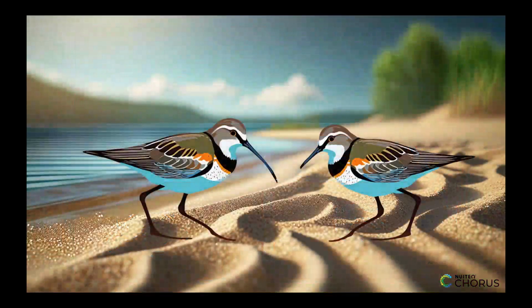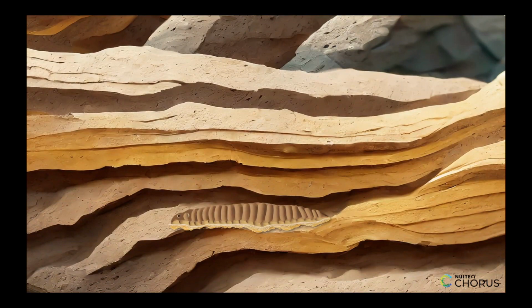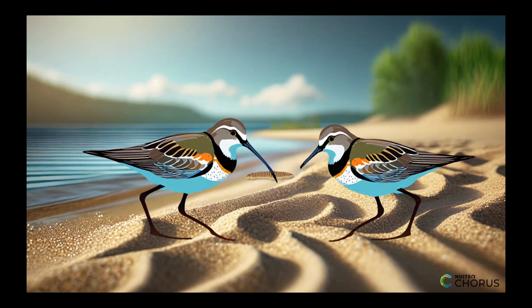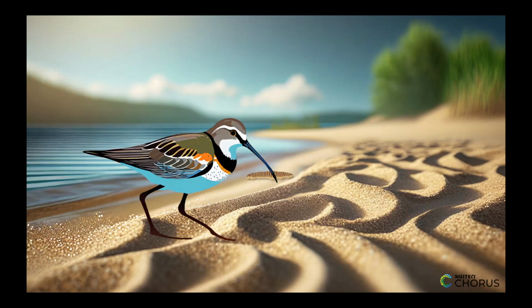The same principle applies to other traits as well. For example, in a population of birds, those with longer beaks may have an advantage in reaching food that is buried deeper in the ground. In an environment where this kind of food is plentiful, birds with longer beaks are more likely to survive and pass on their genes for longer beaks to their offspring.